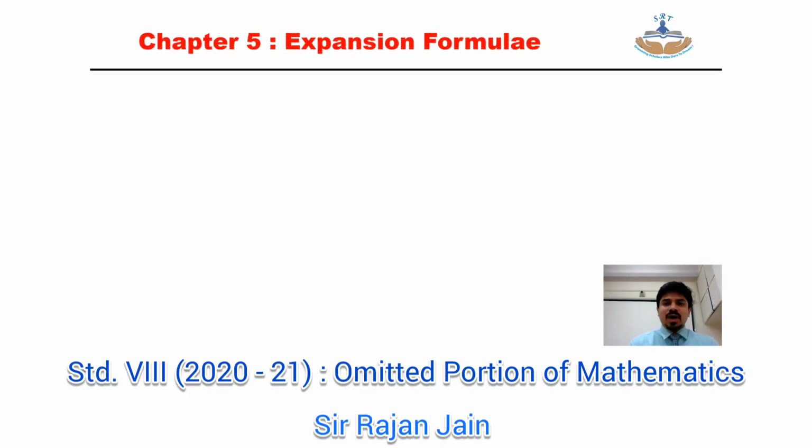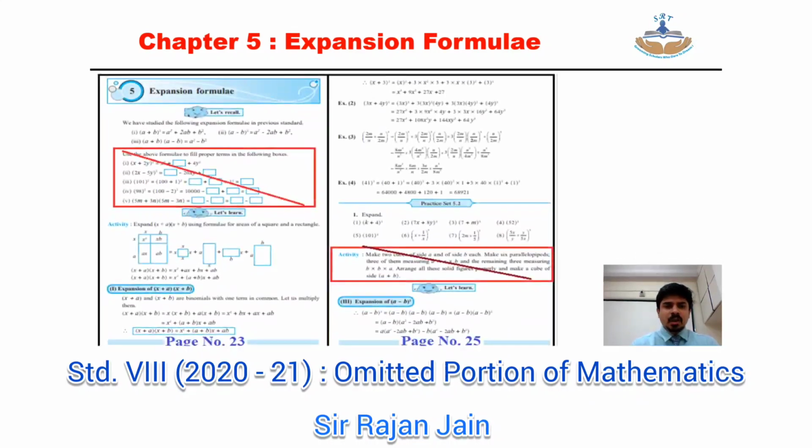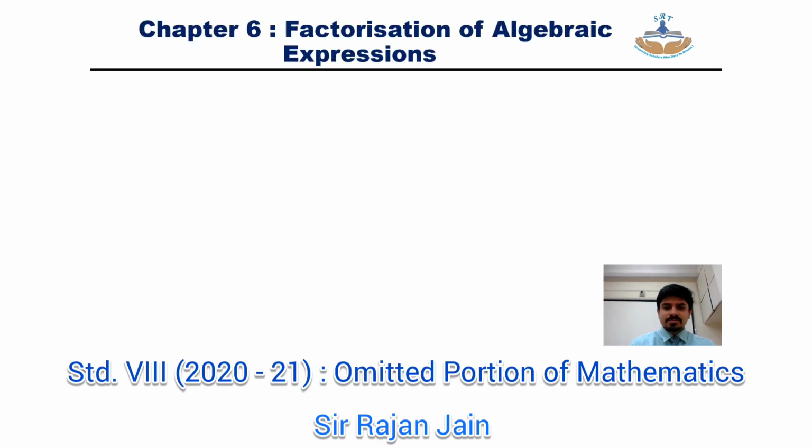Then chapter number 5, expansion formulae. Over there, the first part, if you go to see, this entire portion is omitted. You can strike out that. That is above let's learn, whatever is written is omitted. Then practice set number 5.2 on page number 25. Do you see one activity below that practice set 5.2? That entire activity you can strike it out.